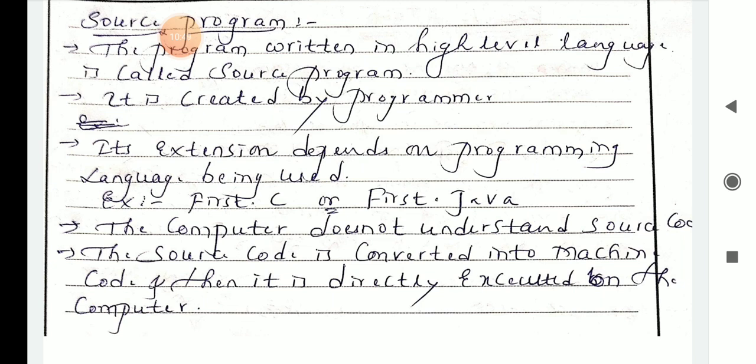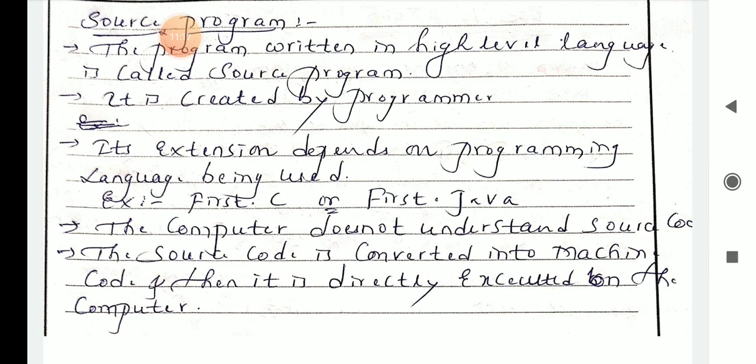Its extension depends on the programming language being used. For example, first.c, first.java, first.net, or first dot something for a different language. So a source program always needs an extension.